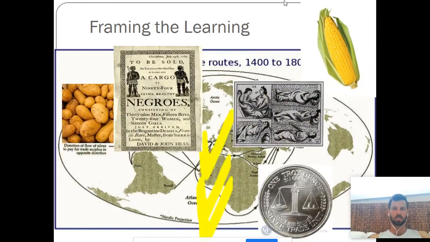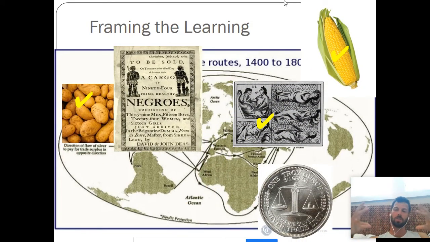Okay, we already talked about things like the Columbian Exchange, the movement of smallpox and corn and potatoes. Next week, we're going to talk about the movement of enslaved Africans and the movement of silver around the world. But today, we're going to build off the Columbian Exchange idea and zoom in on this part of the world and what it looked like during 1450 to 1750.